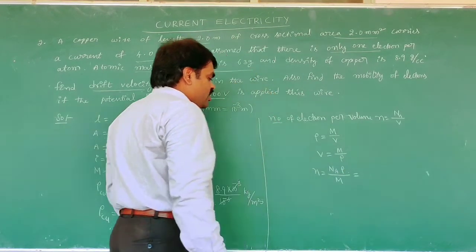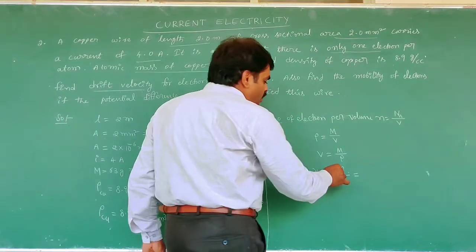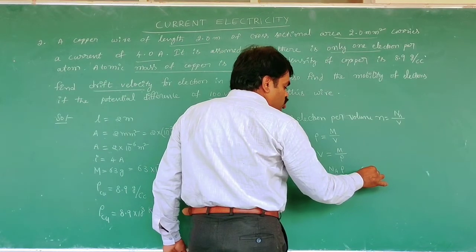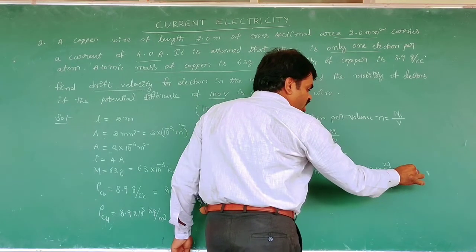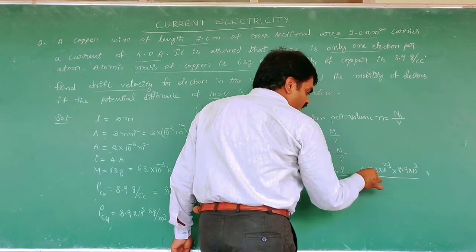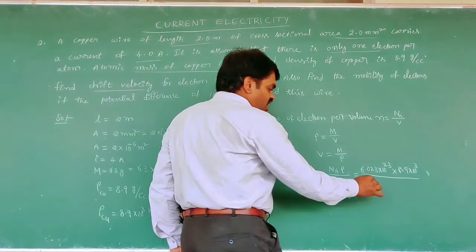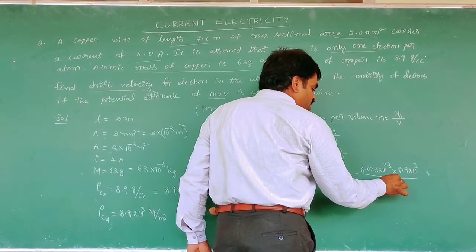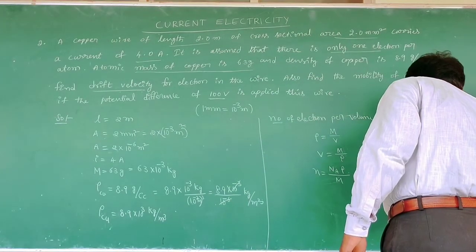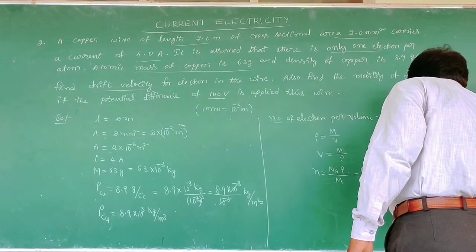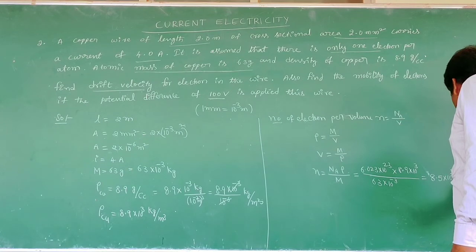Then we substitute the number density: n is equal to Na, the Avogadro's number, 6.023 into 10 to the power of 23, into the density 8.9 into 10 to the power of 3, by the mass of the copper given, 63 into 10 to the power of minus 3. Then it is calculated and we get 8.5 into 10 to the power of 28 electrons per meter cube.